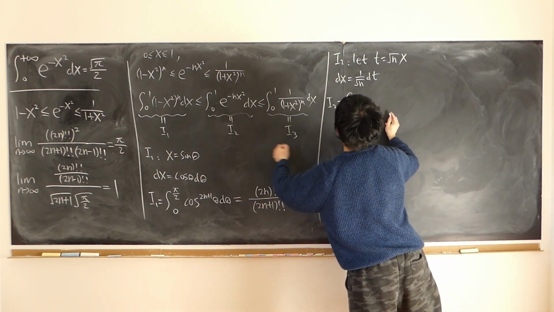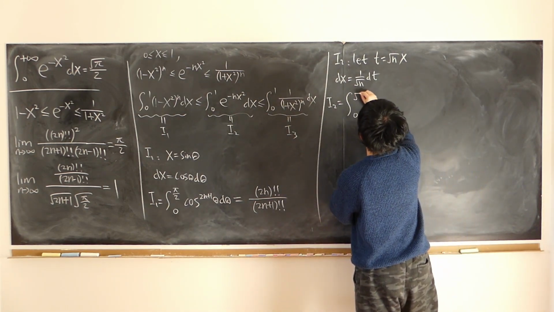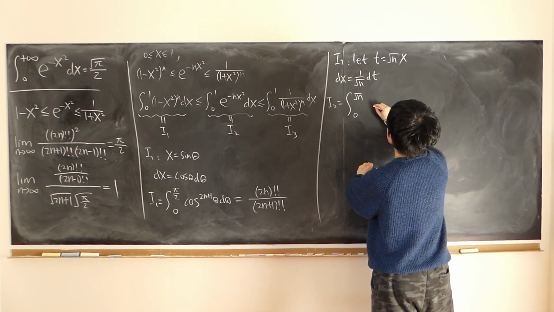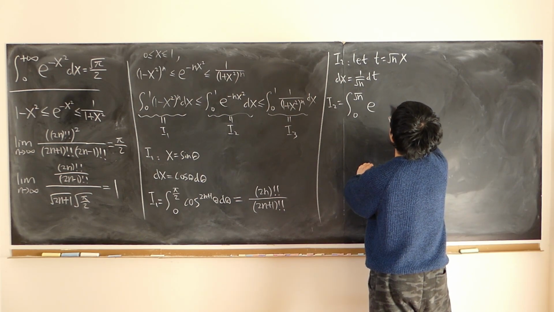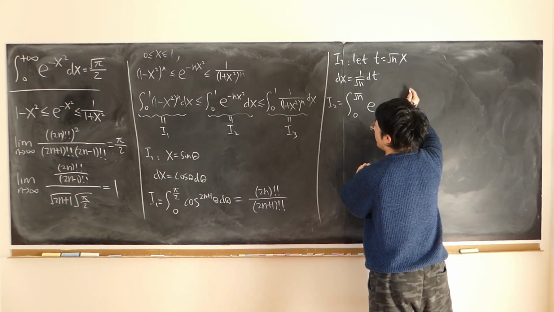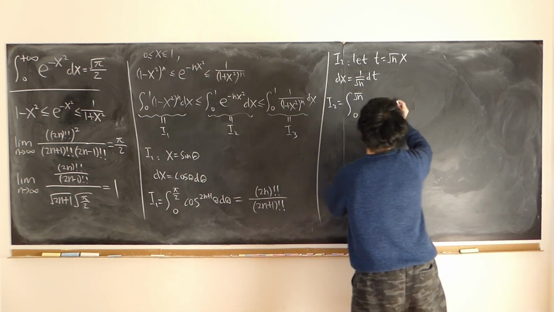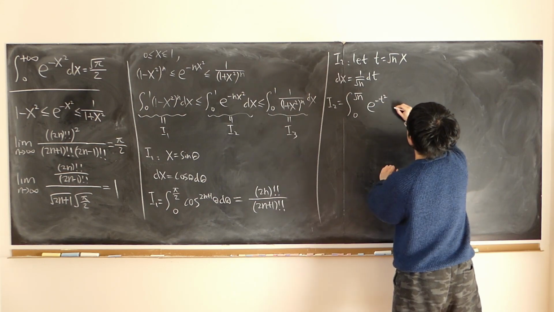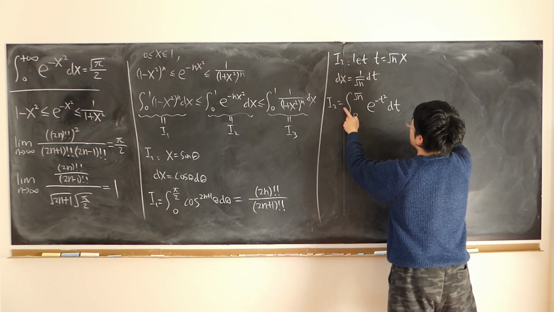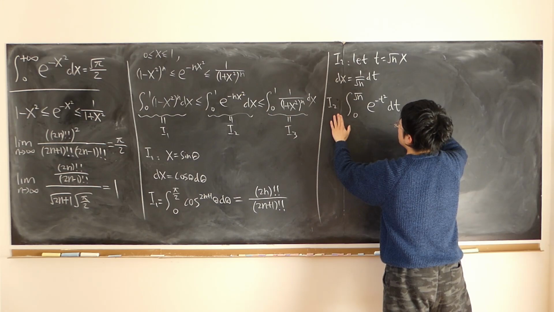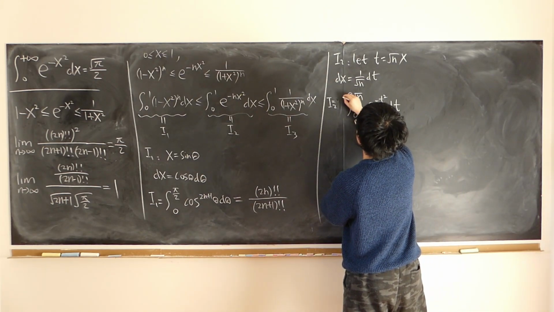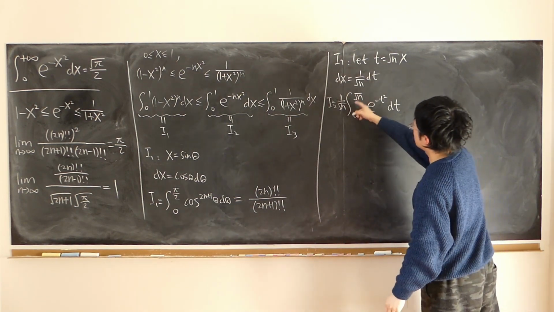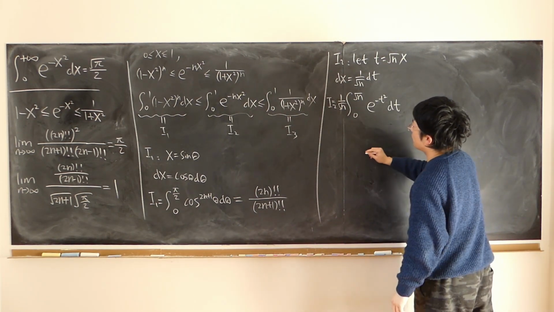When x is equal to 1, t is equal to square root of n. Then squaring both sides, n x squared equals t squared, so e to the minus t squared dt. The constant multiplies out, equal to 1 over square root of n times this. And this is my I2.